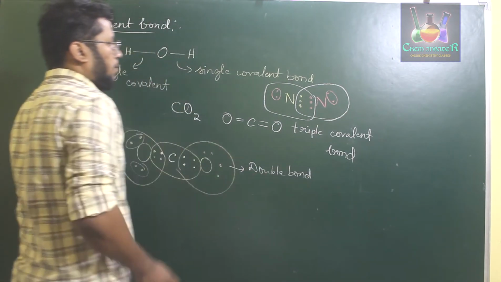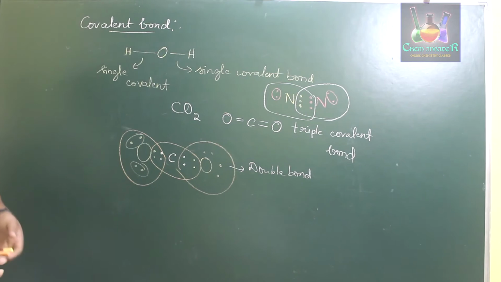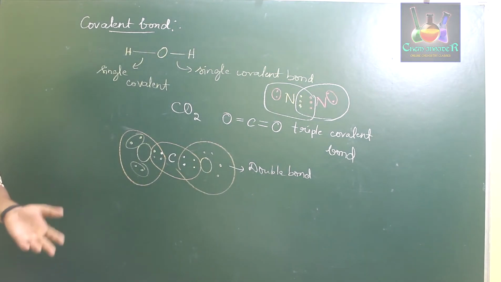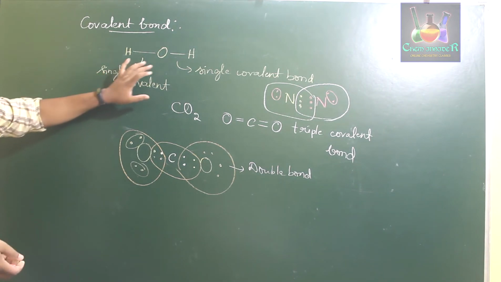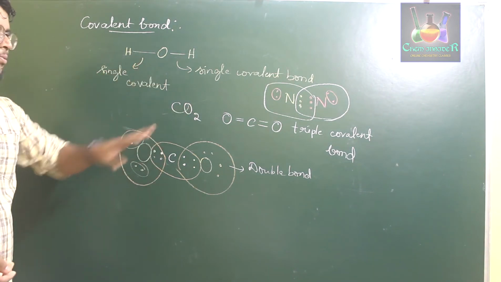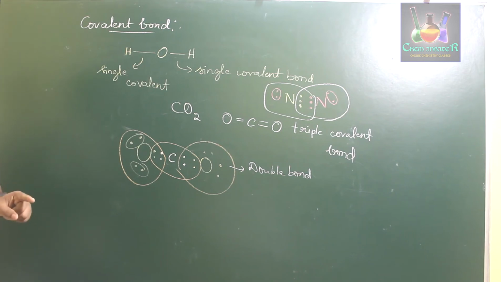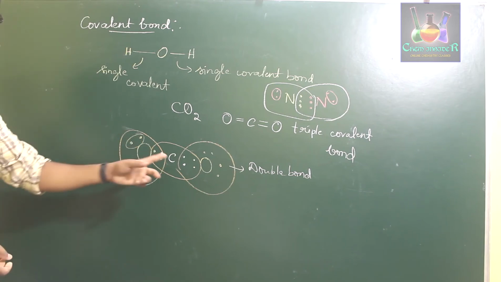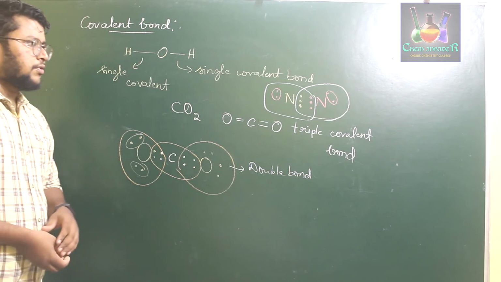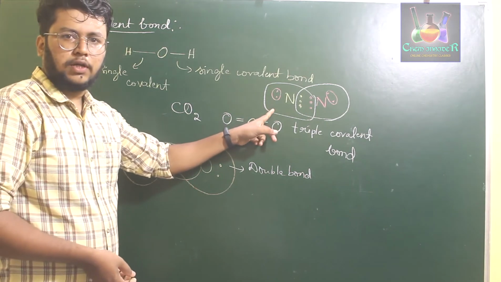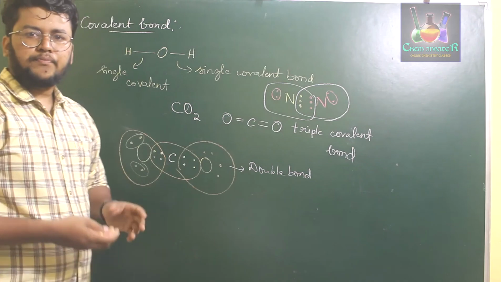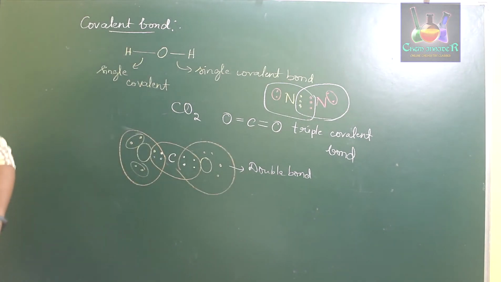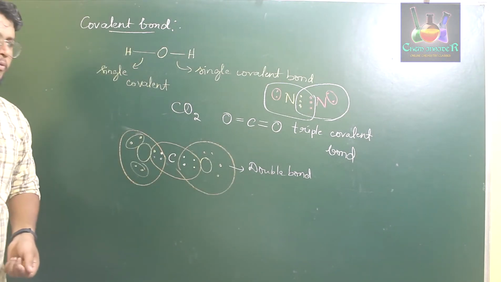So this is a triple covalent bond, and this case is a double covalent bond, or simply double bond, triple bond, single bond. So there are three different types of bonds. There might be a quadruple bond also, but we observe it in rare cases. So usually we come across single bond, double bond and triple bond. If two atoms are sharing one pair of electrons between themselves, they are bonded through a single covalent bond. If two atoms are sharing two pairs of electrons, those are called a double bond. If two atoms are sharing three pairs of electrons, then they are called a triple bond. So this is how the structure of the molecule happens to be.